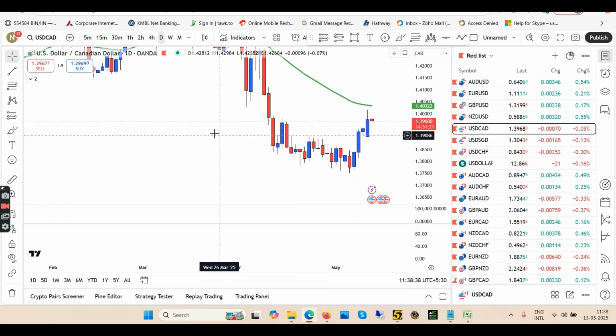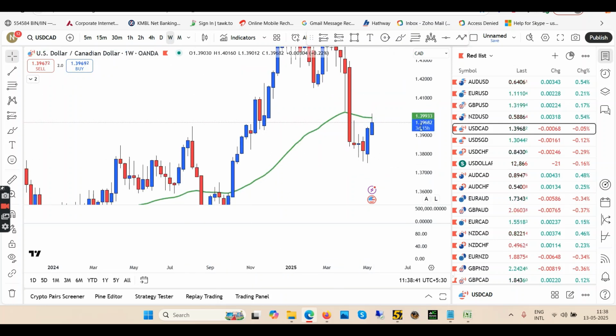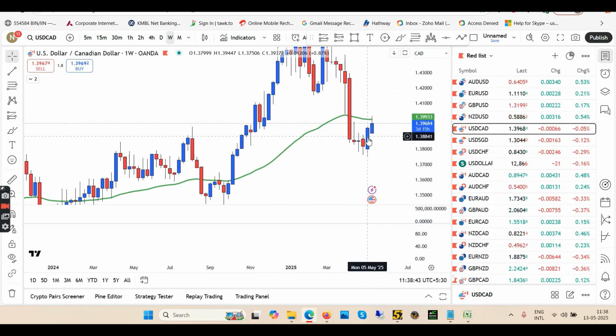Coming back to USD against Canadian, starting with the top-down weekly approach. In weekly, we are going up. Clearly, you can see this blue candle and the previous red candle. So we are going up in weekly.